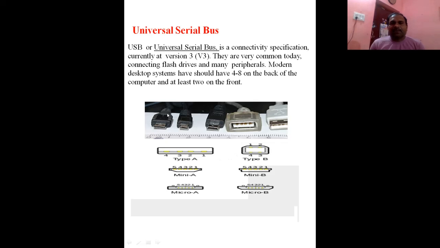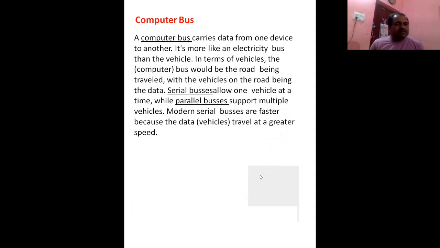In today's world, only USB sockets are going to be used, whether in smartphones, laptops, or all types of electronic gadgets. In personal computers too, USB is going to be used. So students, this is very useful to you, and these are the various pictures. Nowadays your USBs are coming in type A and type B, the two types through which the USBs appear for various devices attached to the motherboard.